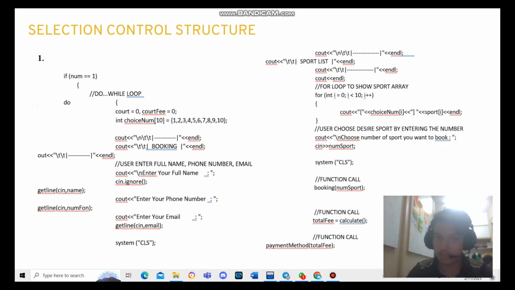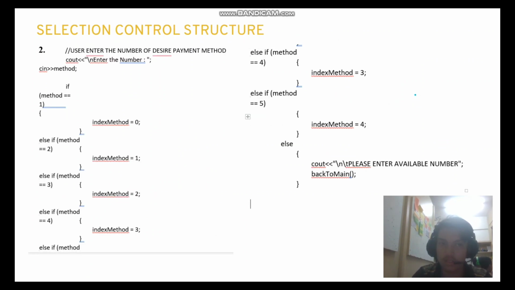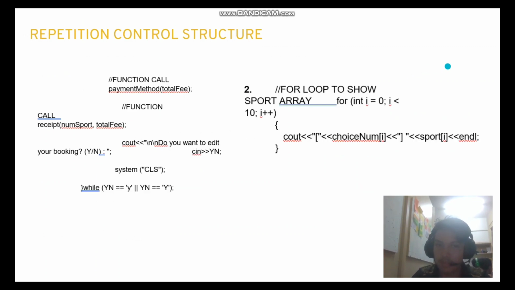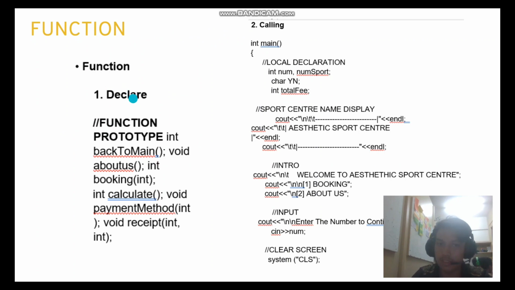Okay, to continue from the code that I presented just now, this is our selection control structure. Starting with selection control structure. Okay, this is also our selection control structure. This is 2. This is the repetition control structure using a do while loop. This is our function call. This is a for loop to show the spot array. This is the function declaration, and second, this is the calling.